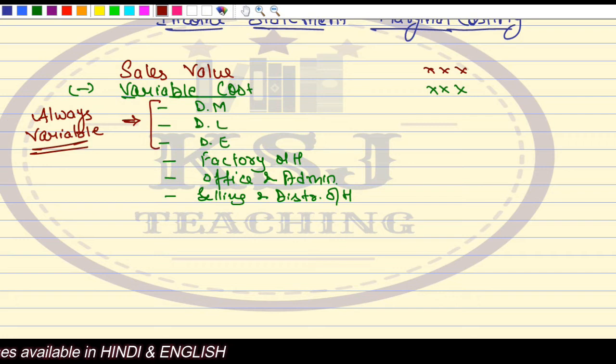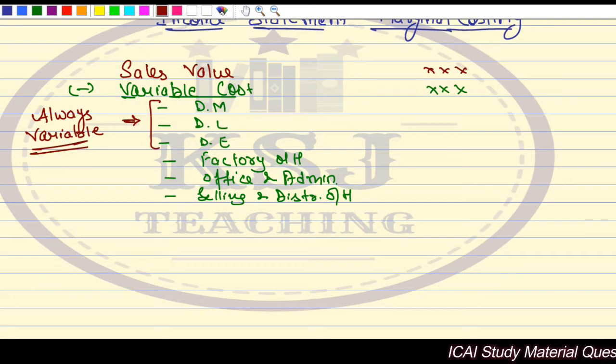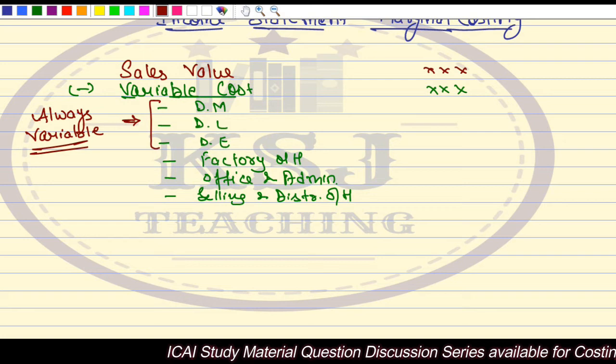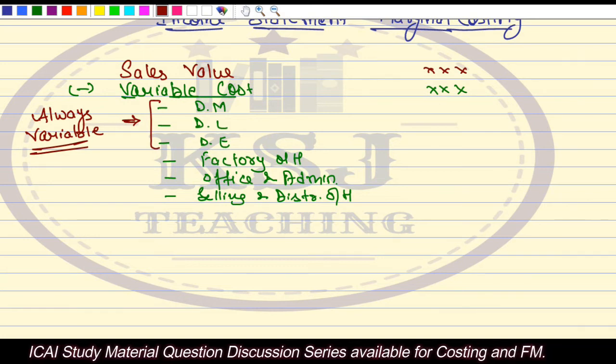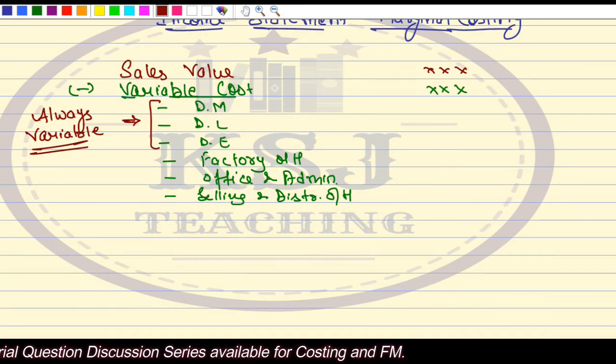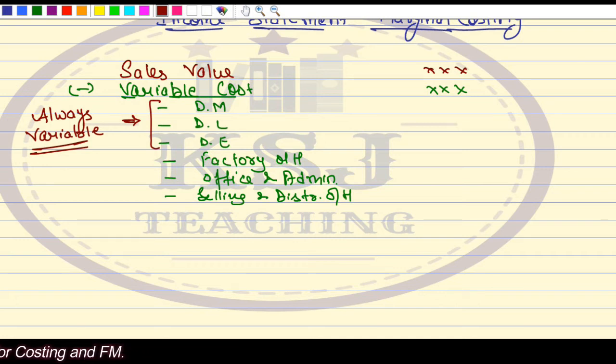If you are manufacturing 1 additional unit, the direct material will be used additionally, direct labor will be used additionally, and direct expenses will be used additionally, right? So this direct cost, when we talk about the direct cost which is identifiable in the 1 unit of the finished product, this direct cost is always a variable cost. Remember this. Right? This thing you have to remember, that direct cost is always a variable cost.